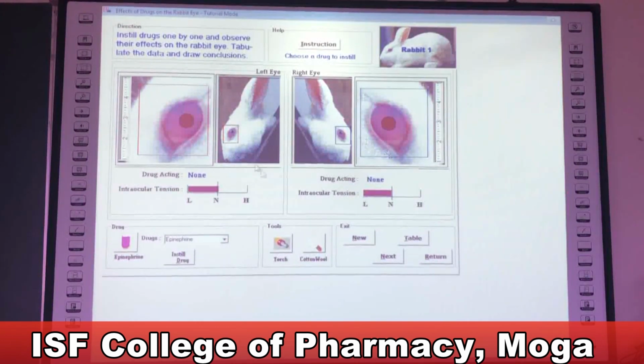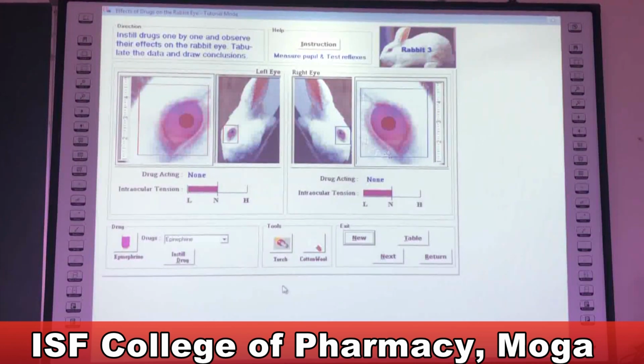Before we start, at the right side, top, you can see the rabbit. It is the animal model which is used for this experimentation. Now you can change this animal by clicking on this animal, or another icon in this exit section, that is new. You can also change your animal by clicking on this icon, new. So every time, as you know, you have to change the animal because you cannot use the same animal for different drugs. Every time you change the drug, you have to change the animal also.